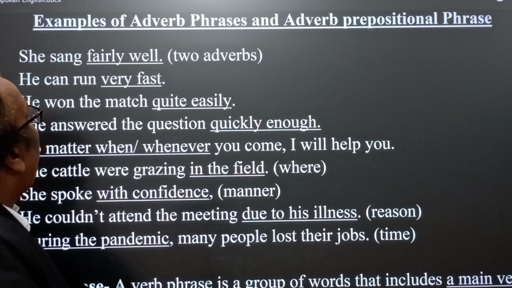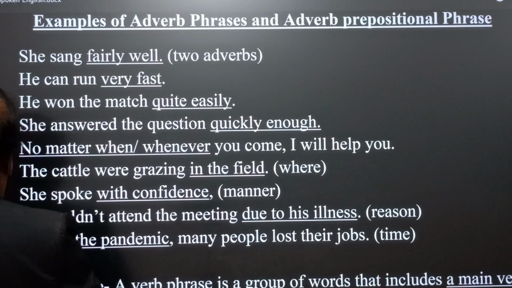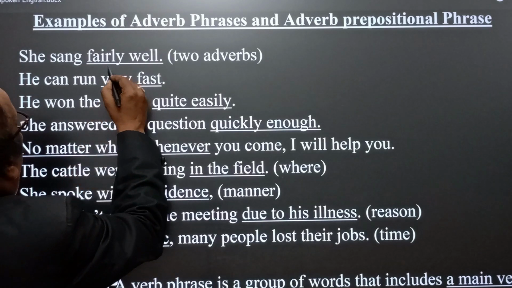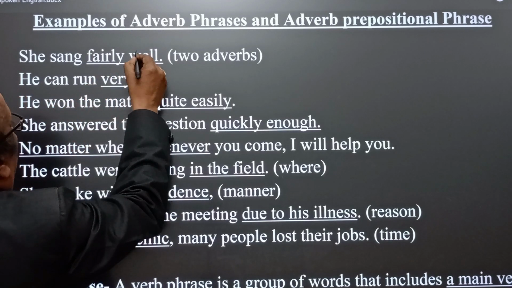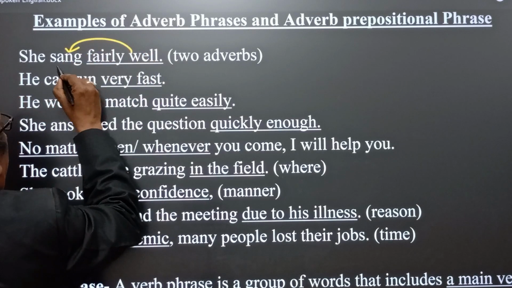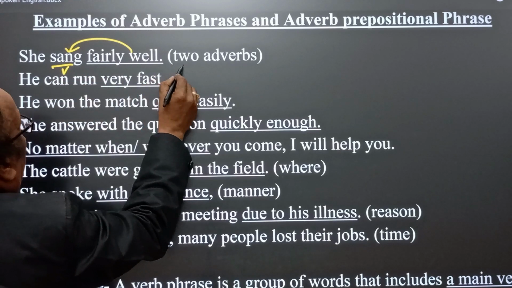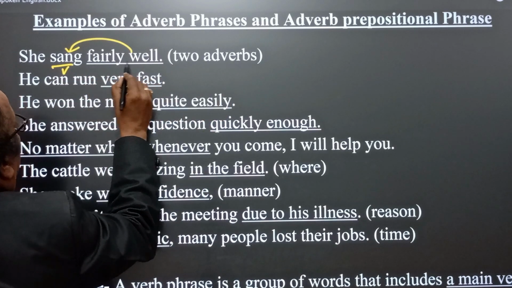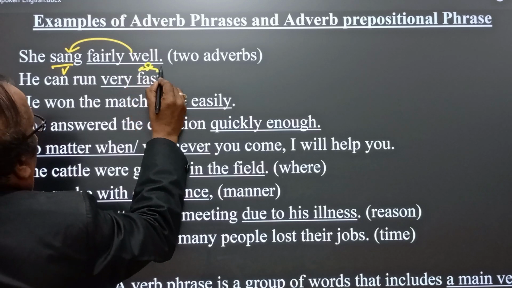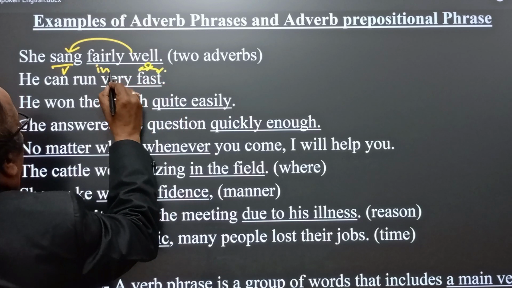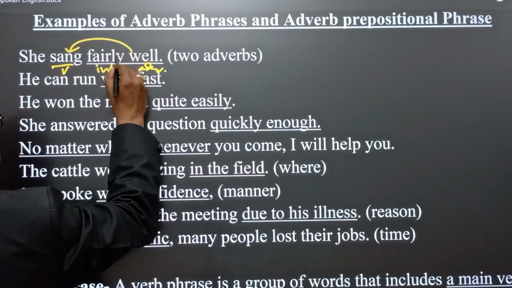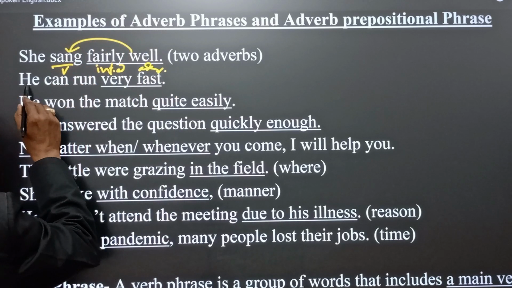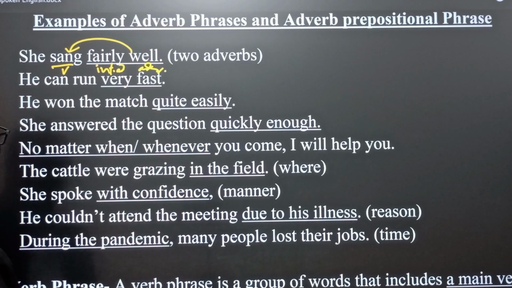She sang fairly well. Here we find two adverbs, fairly well. Here sang is the verb, and there are two adverbs. Fairly is the intensifier, and well is the adverb. So here we say she sang fairly well. She sang how? Fairly well.